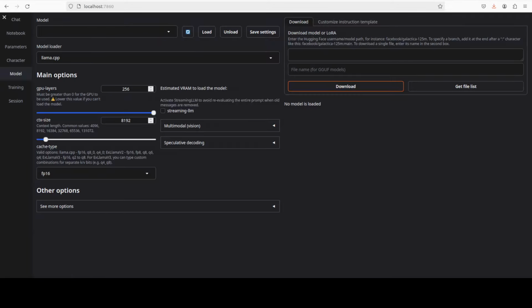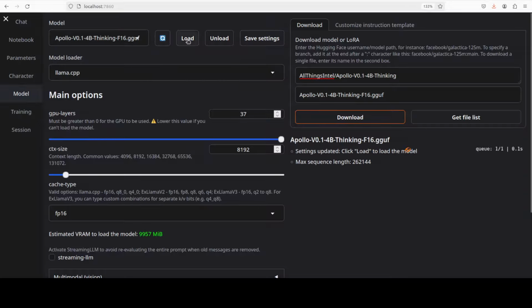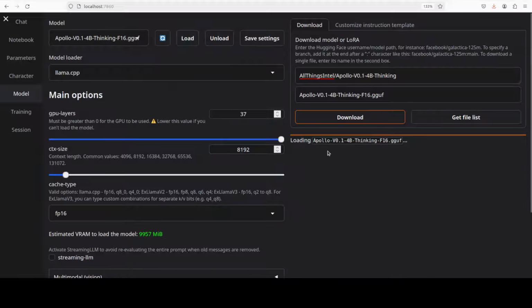I'm going to put in my Hugging Face info here, and if you refresh it, you can see in the drop down we have this GGUF file, and you can click on load here, and that should be loading, and you will soon see successfully loaded. So our text generation web UI is good.